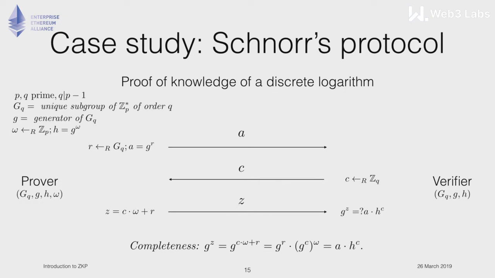Now the prover would like to prove to the verifier that he knows W, which in this case is called the discrete logarithm of H with respect to G. This is possible in a three-step protocol, also called a sigma protocol, which in this case has a very special name, Schnorr, because obviously it was created by Schnorr.